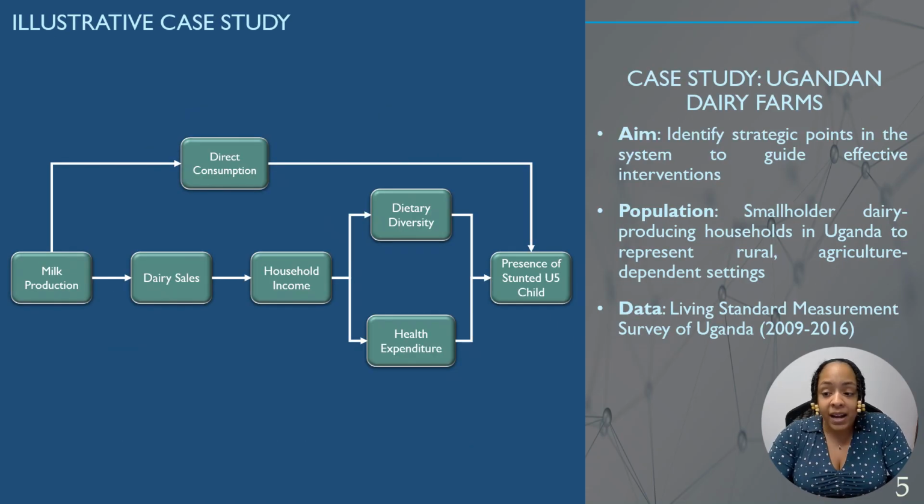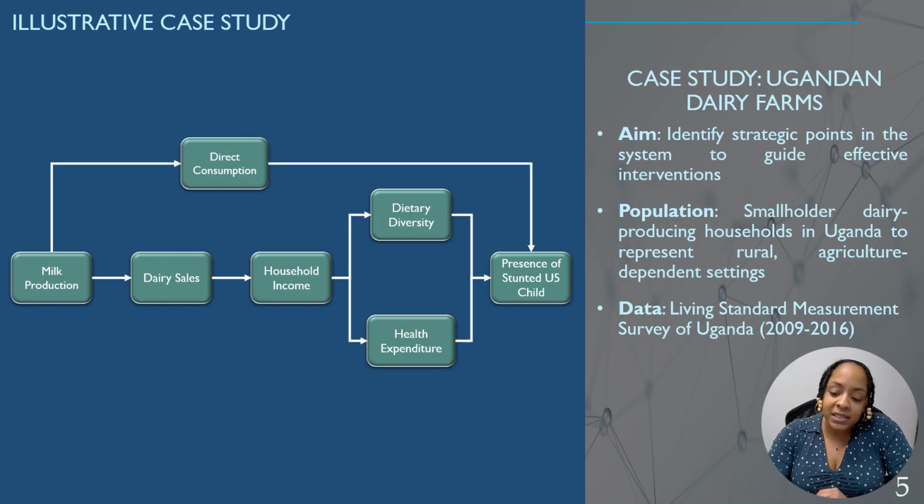So to demonstrate how one can identify strategic points in a system like this, we perform an illustrative case study on smallholder dairy farms in Uganda to represent a rural agricultural dependent setting. And using 5 years of data from a national demographic survey, we connect indicators over here, which we see on the left, leading milk production to dairy sales and the direct consumption of milk, as well as household income, dietary diversity, health expenditures, all leading to the presence of a stunted child under 5 in the household.